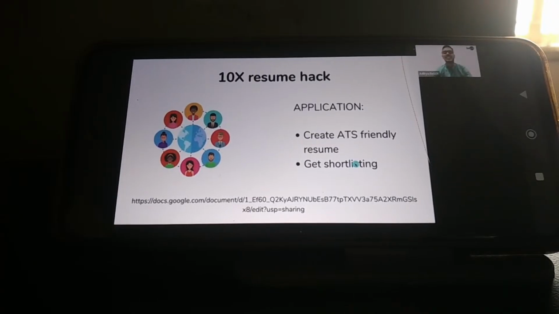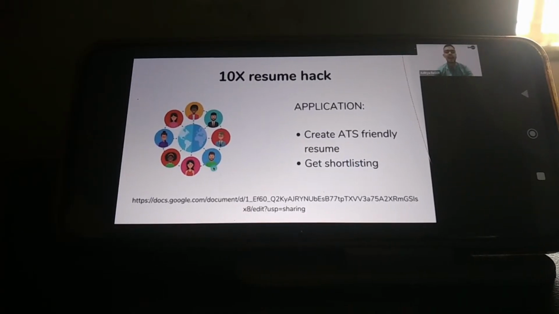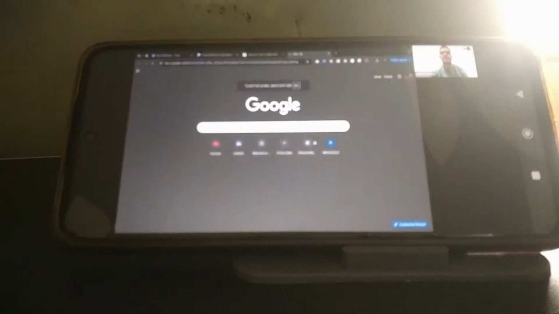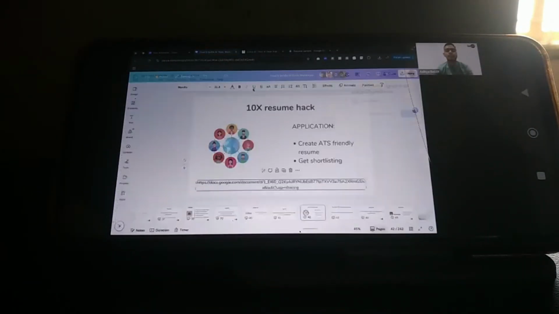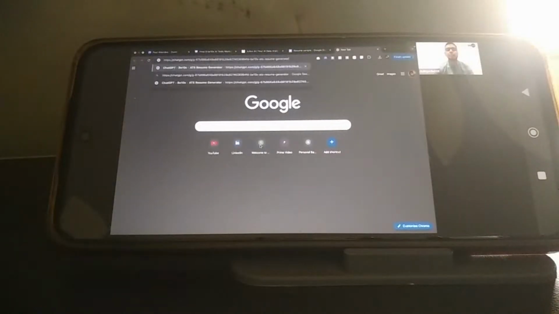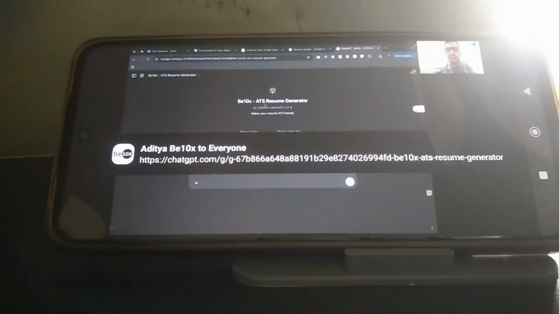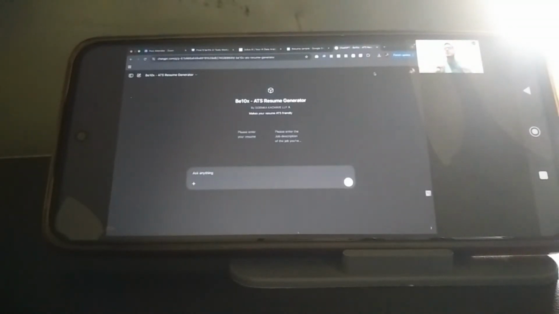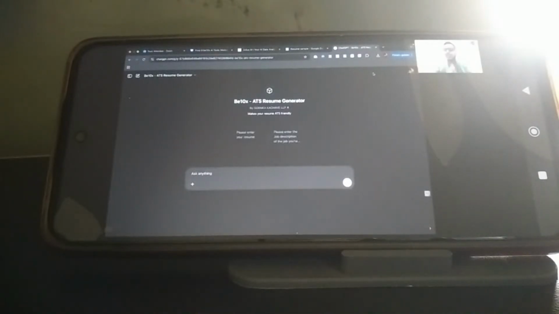Okay, let's see it with the help of a demo. So guys, we have our sample resume here with me. And I will open the tool that we have made in-house for you, which is called the B10X ATS resume generator by Google Java LLP. It's a custom tool that we have made for you all, and we'll be giving this to you absolutely free along with the notes of the session.